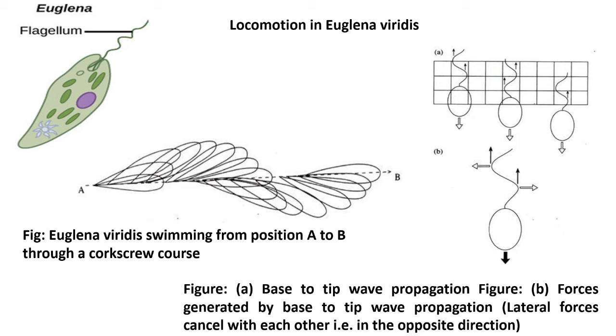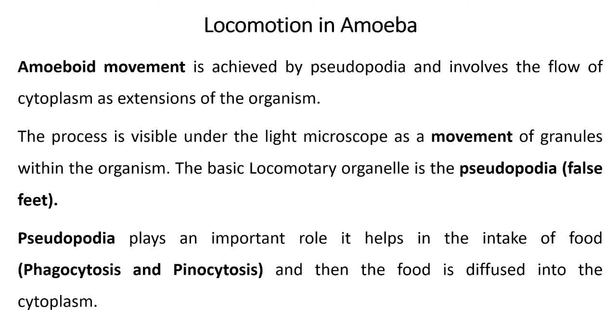So with this propagation of the wave, the lateral forces cancel each other, so that is why there is an opposite direction. Whenever a wave is generated in the flagella, it can propagate to the lateral side, so the strokes are always opposite to each other. That is why we observe a zigzag-like motion in the flagellum.